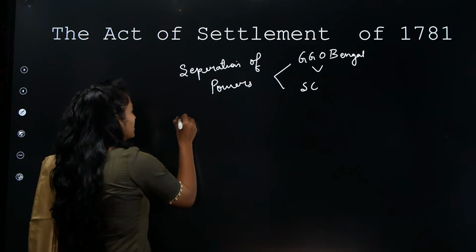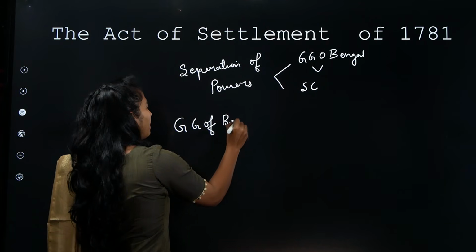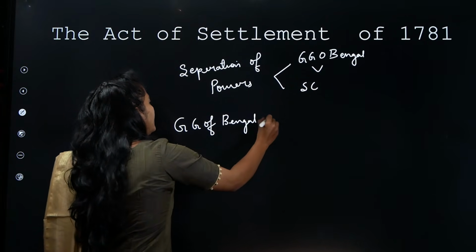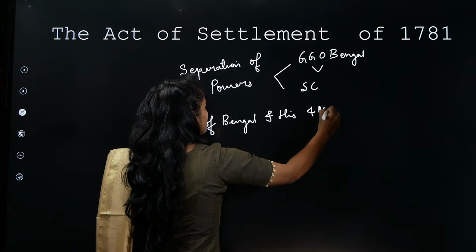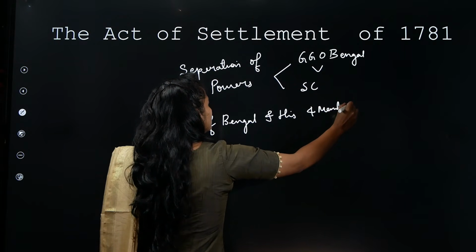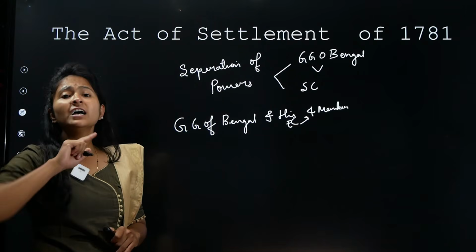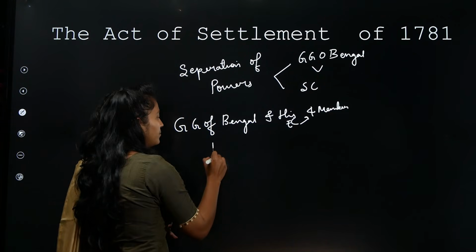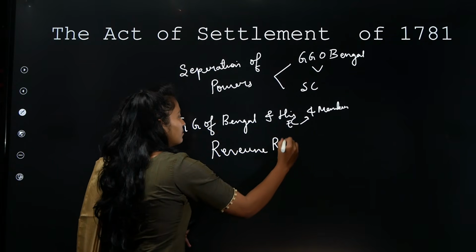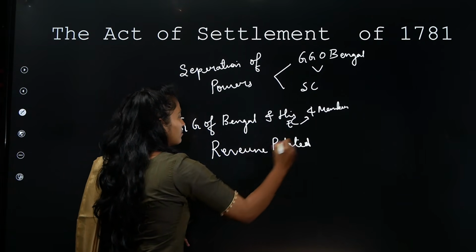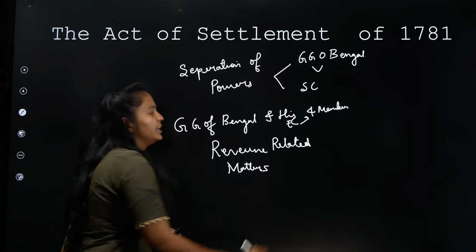How is it? The Governor General of Bengal and his council, that is the Executive Council of 4 members, are going to take decisions on all revenue related matters.